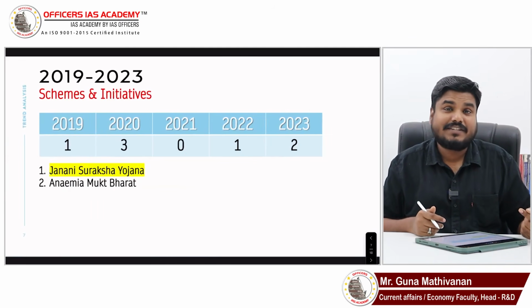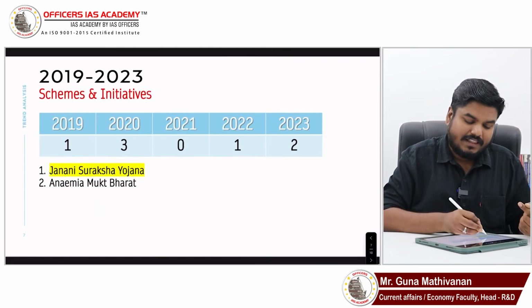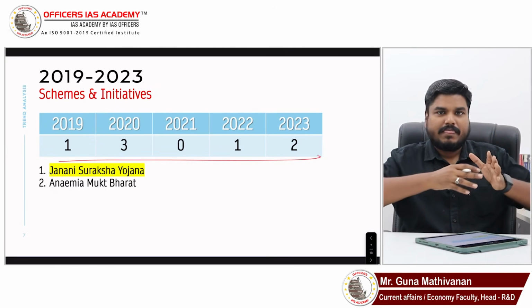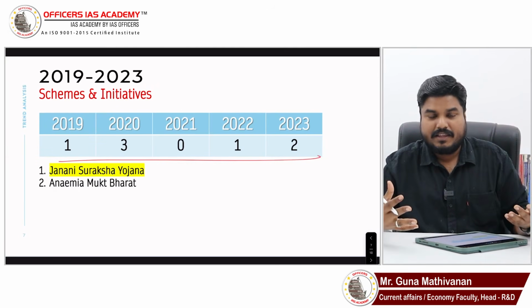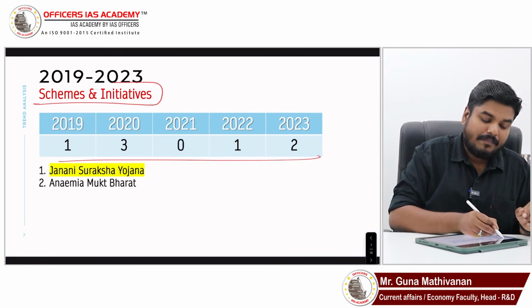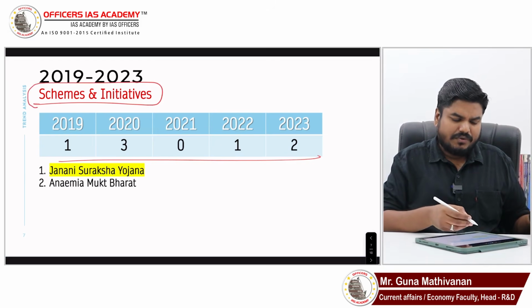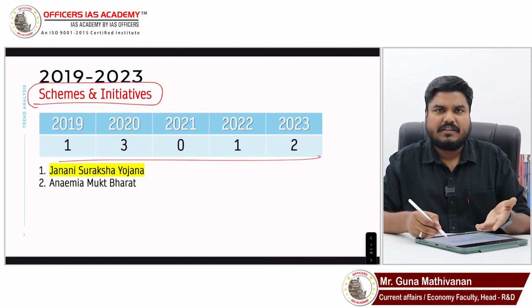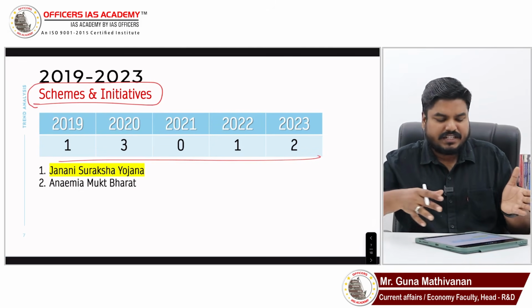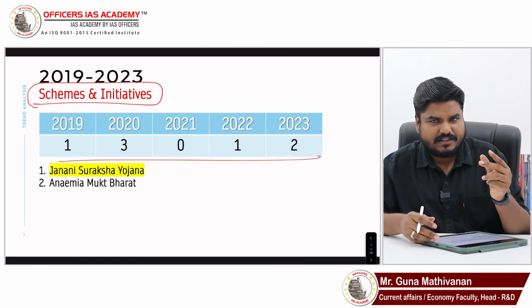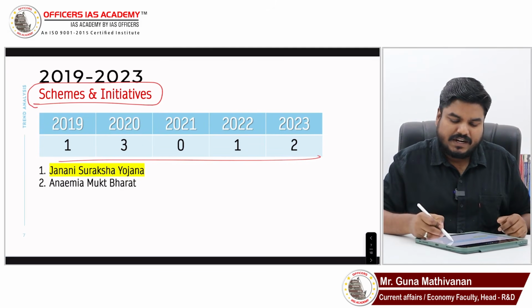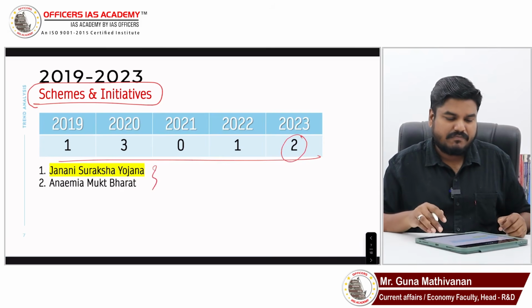Likewise, schemes and initiatives. Right? See, look at, there is no big trend. I'm telling you, there is no trend which I'm going to explain. But I'm trying to highlight the topics or the focus area of the UPSC. Right? So, 19, 20, 21, 2023. The number of questions coming from schemes and initiatives is relatively less, but still we have to focus. 23 questions are asked that I have mentioned here.